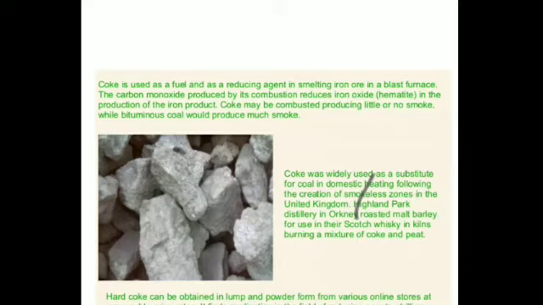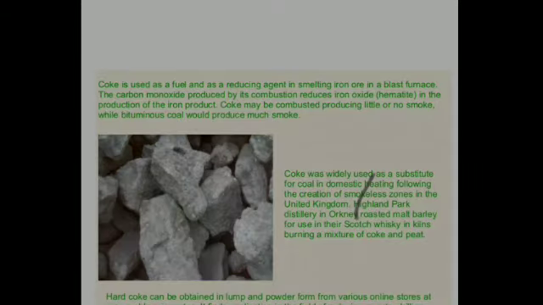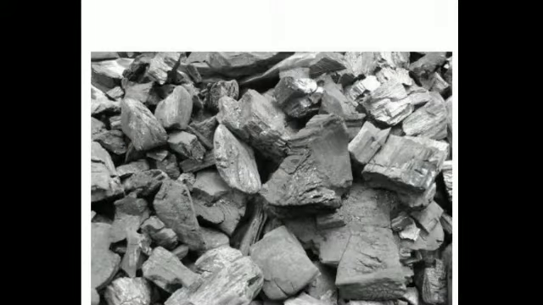So there are two types of coke: hard coke and soft coke. This is the soft coke, and hard coke is light and lustrous. Hard coke is used in industrial furnaces, while the soft coke is black and porous, and it is used in household furnaces. Is that clear? Being porous means increased surface area, so it burns more effectively and gives out more heat, so it is used in household furnaces.